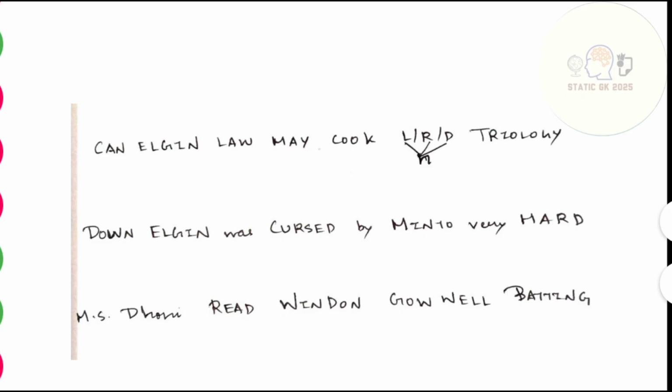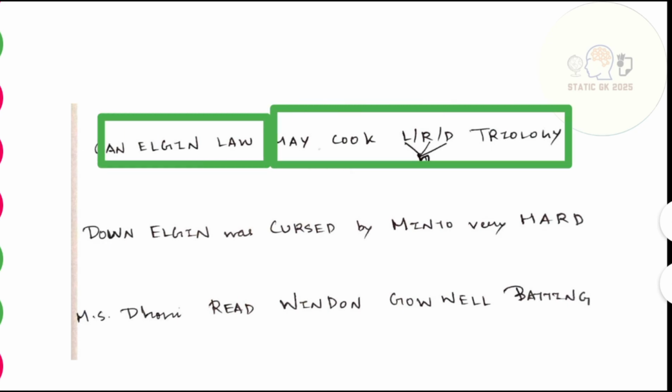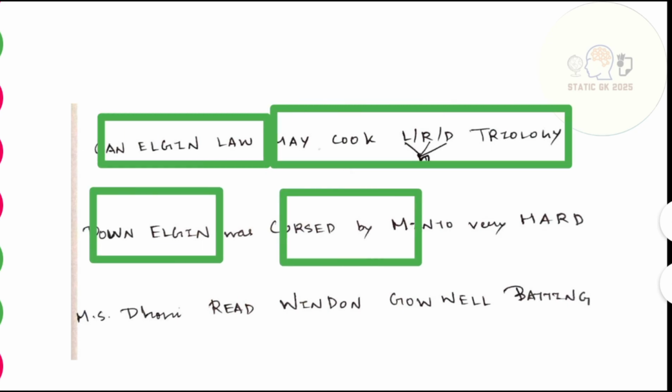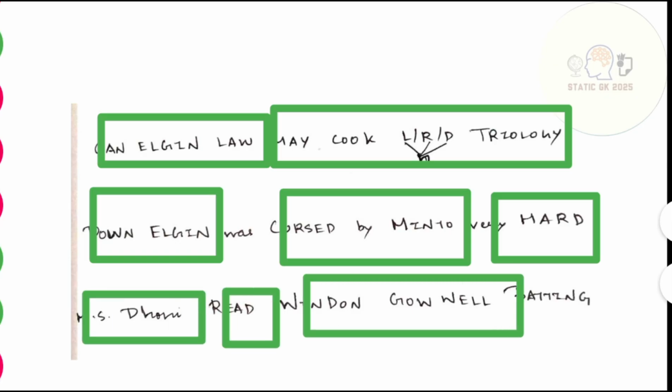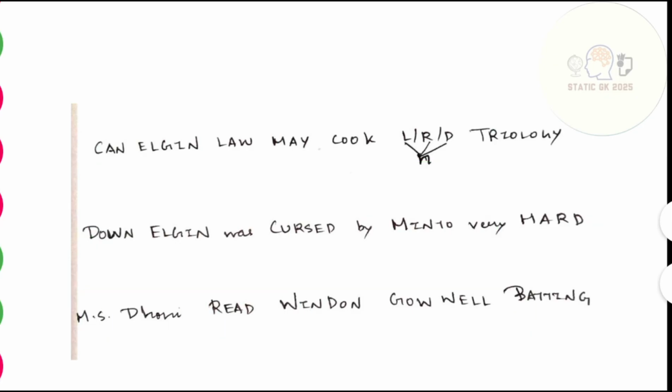Let me say it another time. Let me repeat it. Can Elgin Law may cook Lord and Triology? Down Elgin was cursed by Minto very hard. MS Dhoni read Winden Govel's batting. So if I say this mnemonic vaguely, you will not be able to remember. Let me tell you a story which will be very helpful for remembering this mnemonic in a very effective way. So let's start.